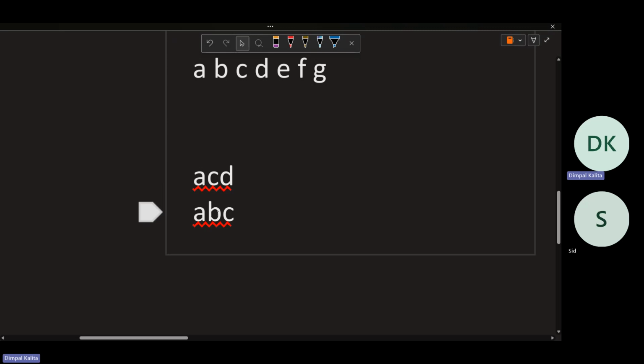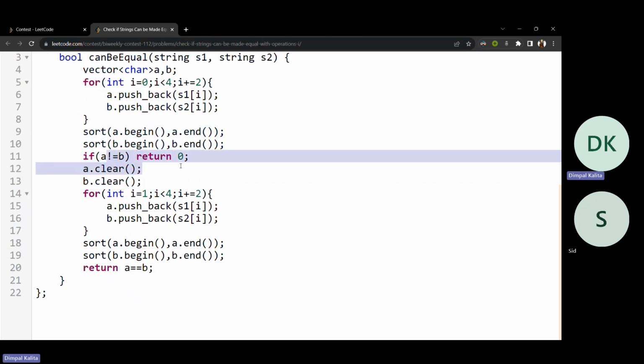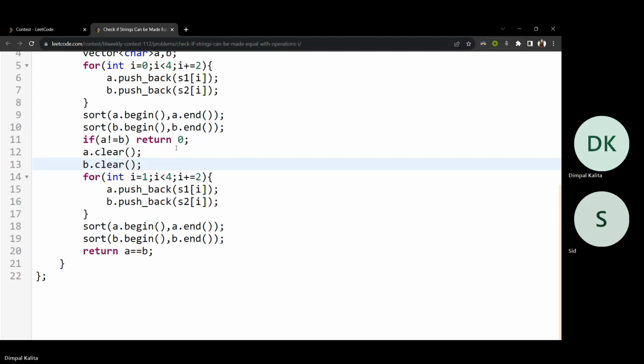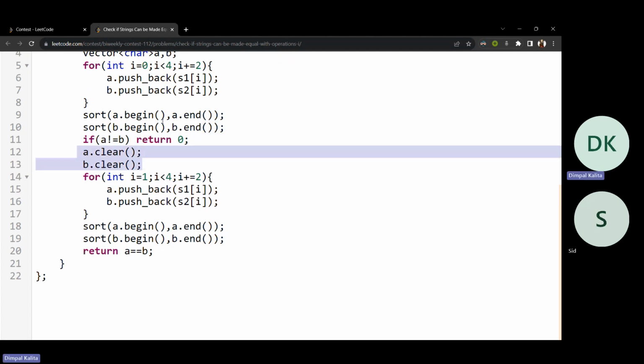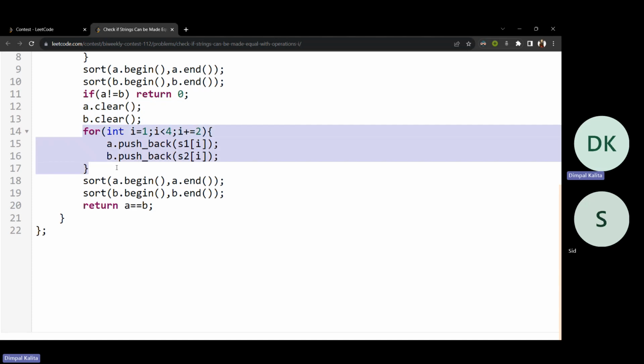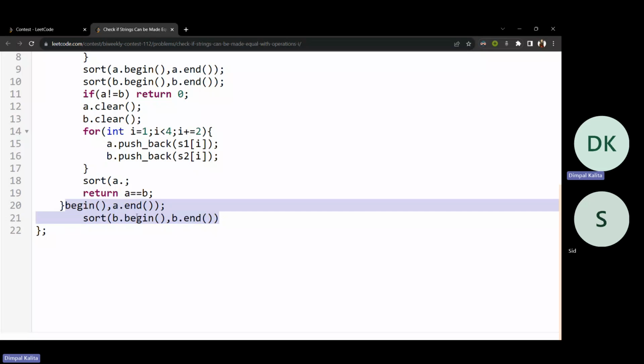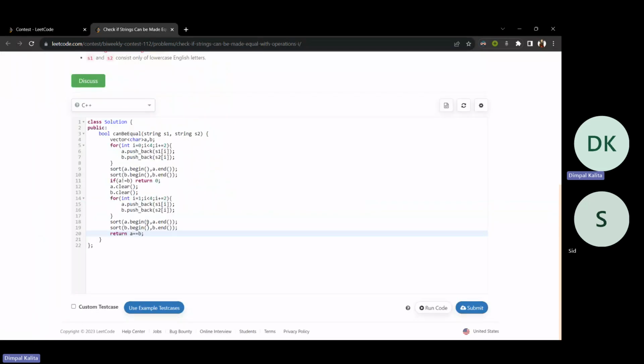This A and D and C will always be different. So I've sorted them, and if they are not equal, I'll just return false. Then I have cleared the two vectors. Again, I am taking the odd characters, sorting them, and checking if they are equal. If they are equal, it will return true, or if they are not equal, it will return false.